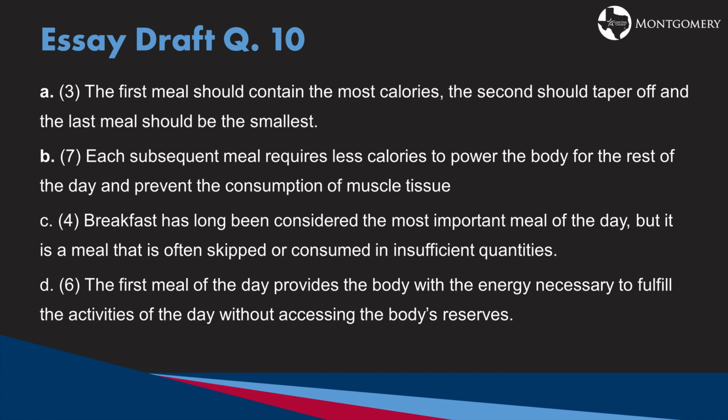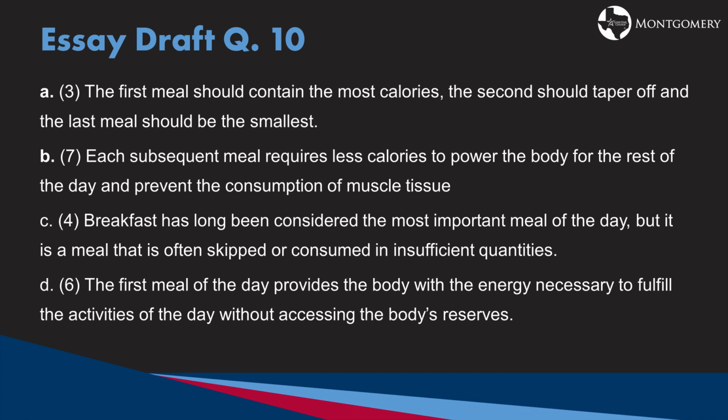B. Each subsequent meal requires less calories to power the body for the rest of the day and prevent the consumption of muscle tissue. C. Breakfast has long been considered the most important meal of the day, but it is a meal that is often skipped or consumed in insufficient quantities. Or D, the first meal of the day provides the body with the energy necessary to fulfill the activities of the day without accessing the body's reserves.